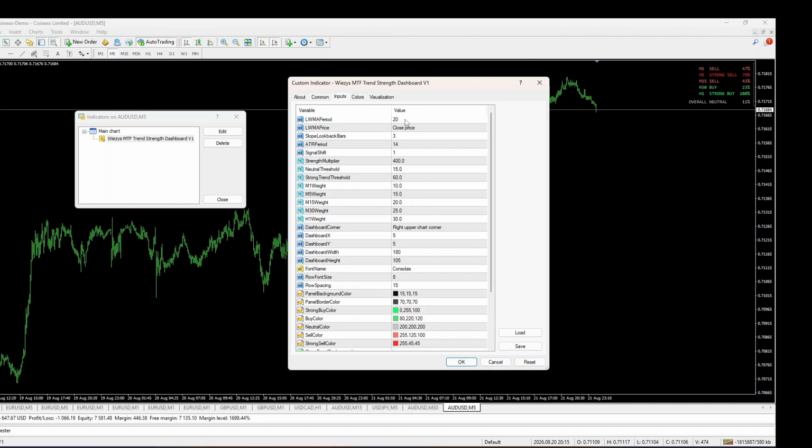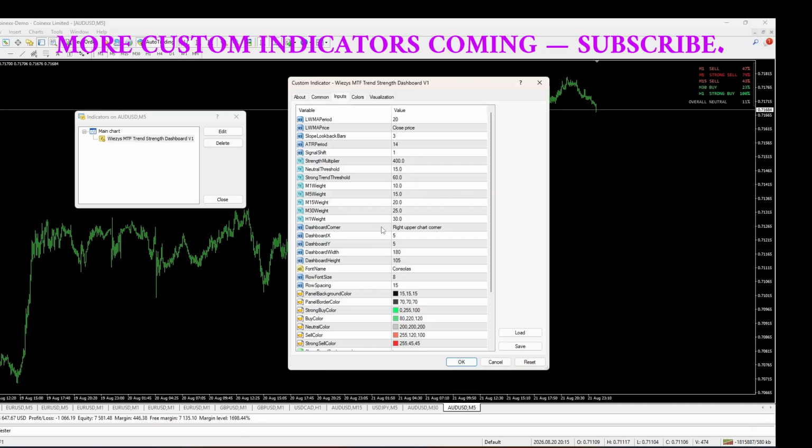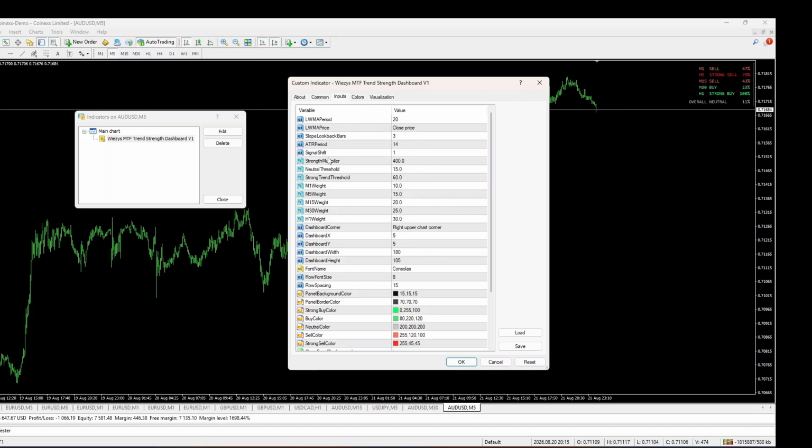You can mess with the MAs that are used for slope to find out strength of the market. And you can mess with the ATR period and a lot of these other settings you can just mess around with. As long as you leave it on signal strength, shift 1 or greater, it should not change values after close of candle.